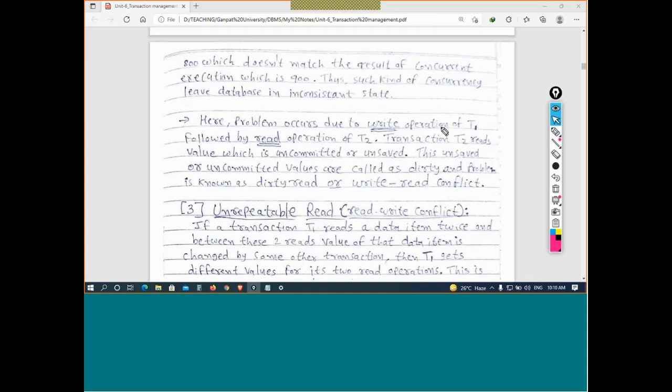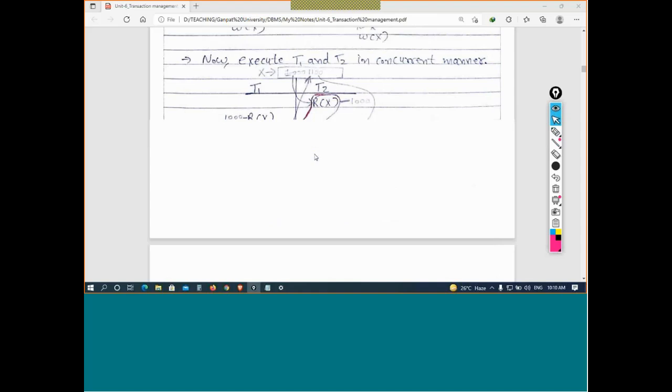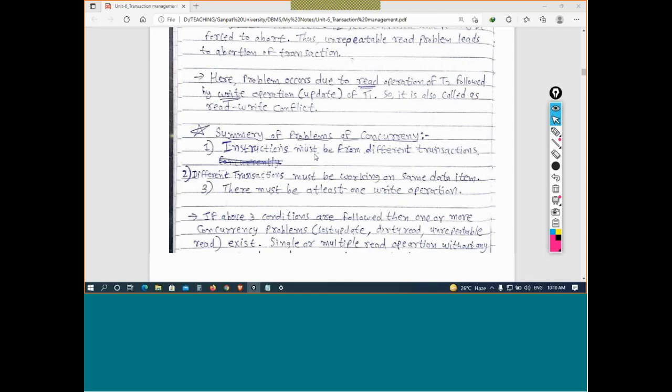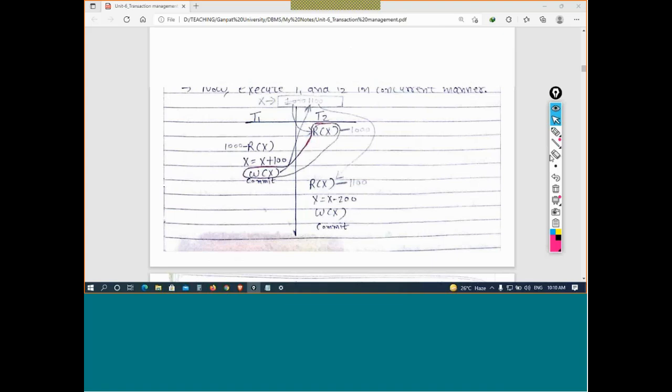Unrepeatable read means the read write conflict. So as a summary, we have seen three problems: lost update, write write conflict; dirty read, which means write read conflict; and unrepeatable read, which means the read write conflict.